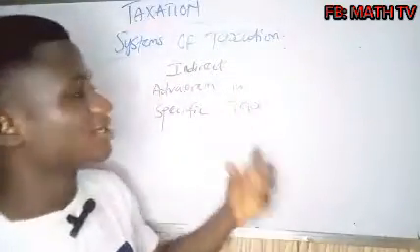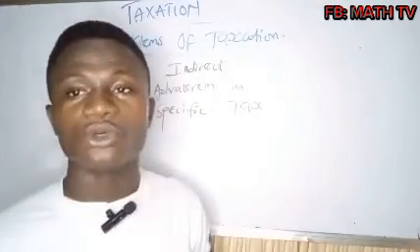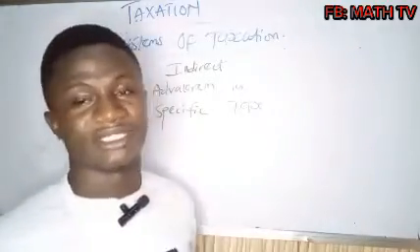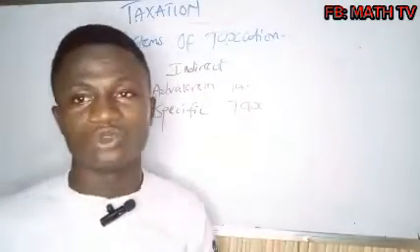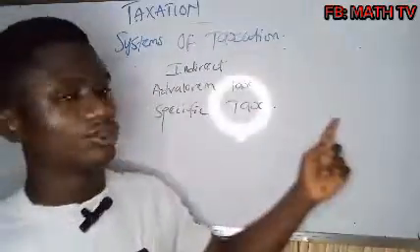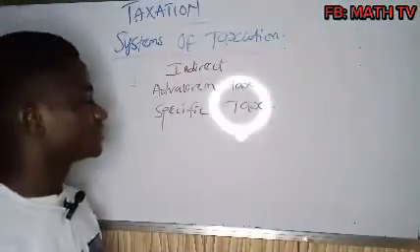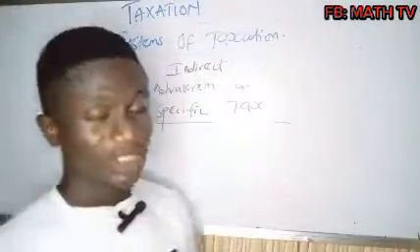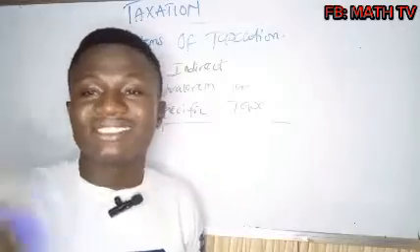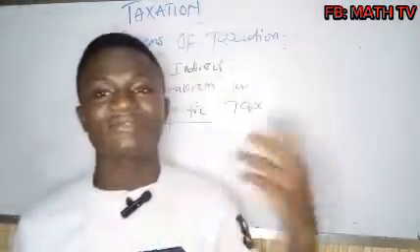It's just trying to tell us that when you want to tax goods, you look at the value. If it's a good of a higher value, then the tax rate will be determined by the value of the goods. That is what we call ad valorem tax. Now, what do we mean by specific tax? Specific tax is just the opposite. Specific tax is a tax whereby the quantity of the goods determines the tax rate.